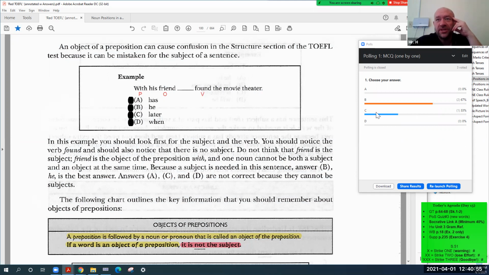So one person said Charlie and two people said Beta, and Suhaib, you said Beta. Okay, all right. So what's wrong with Alpha then? Alpha, it's a double verb.